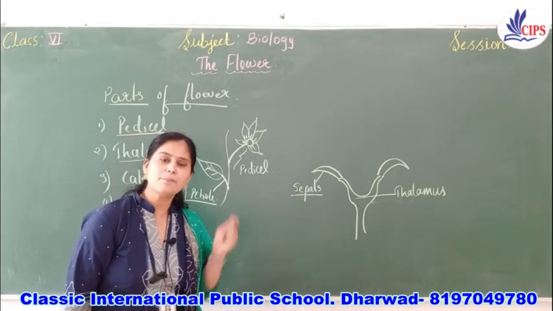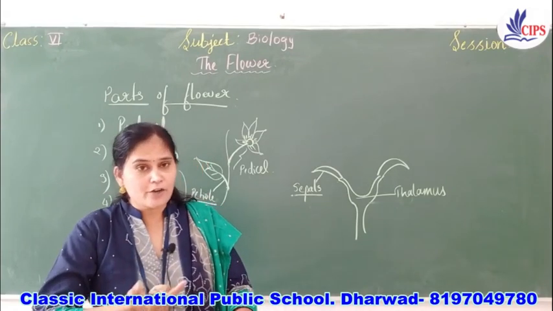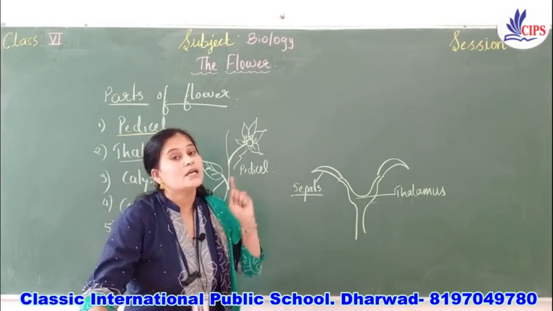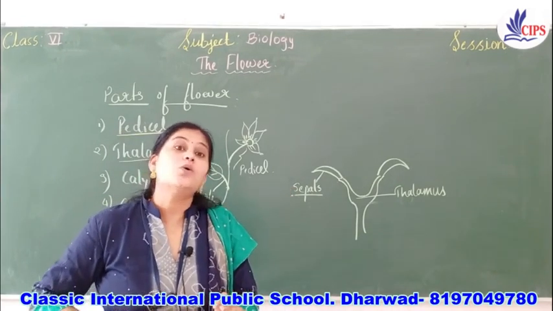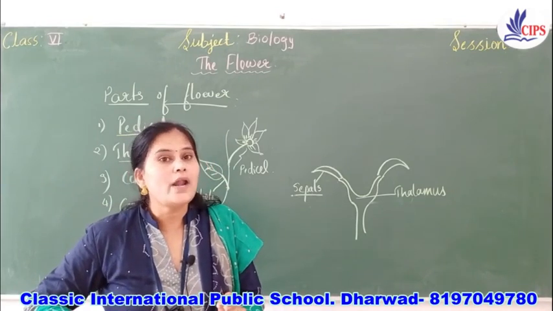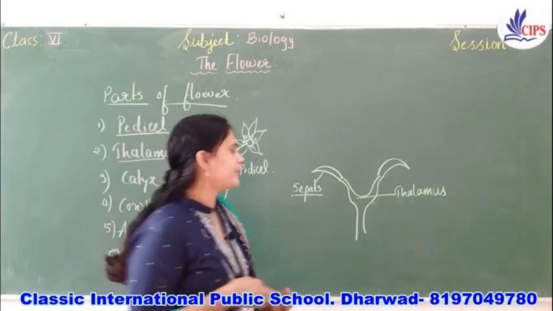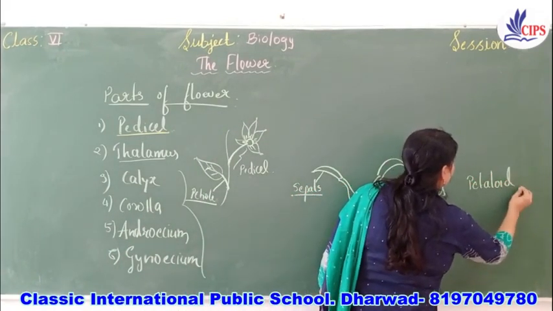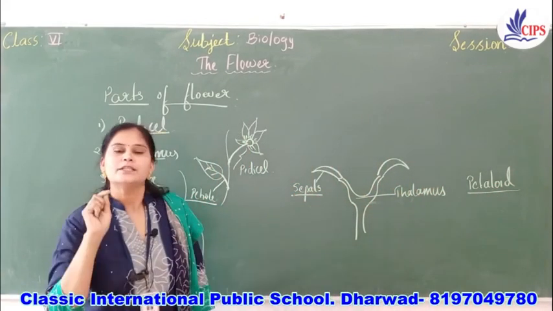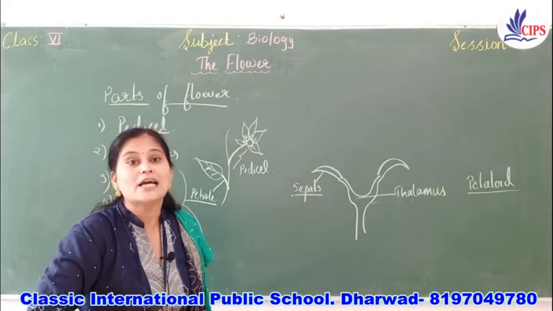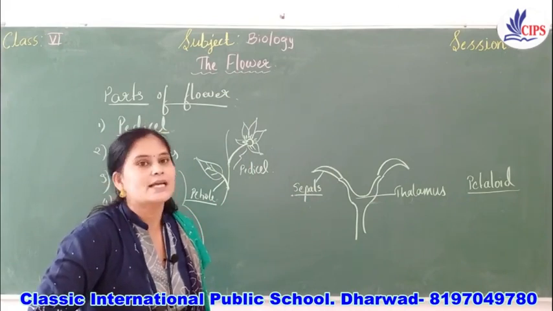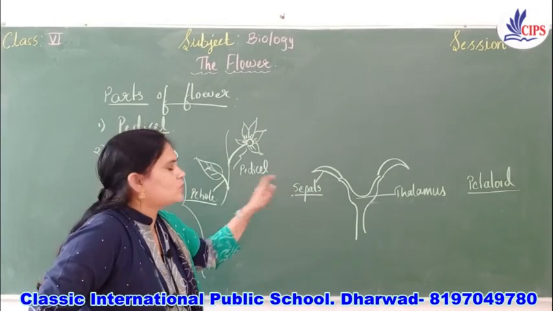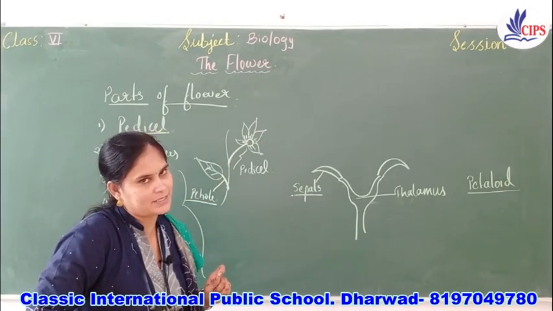But in some flowers, instead of the green color, these sepals may be colored. In such cases, those sepals are called petaloids. They are called what? Petaloids. So remember this one. Petaloids are the sepals which are colored. If they are green in color, then they are termed sepals.